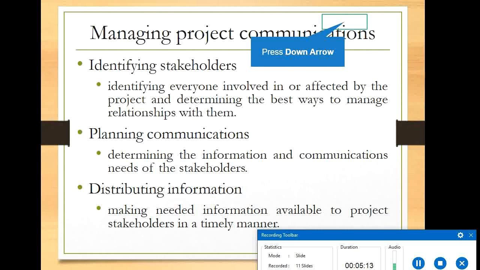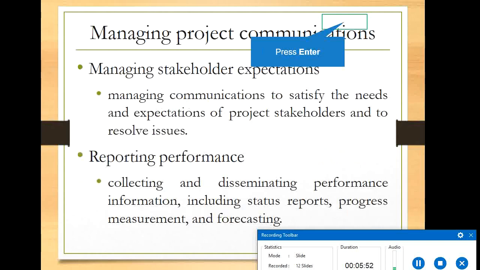So identifying everyone involved in or affected by the project, and determining the best ways to manage relationships with the stakeholders. And planning communication, determining the information and communication needs of the stakeholders, what is needed for the stakeholders. Distributing information, making needed information available to project stakeholders in a timely manner. These are part of managing the project communication.